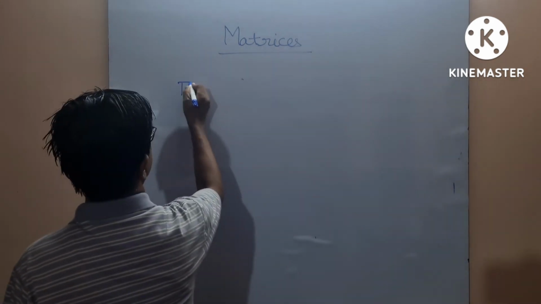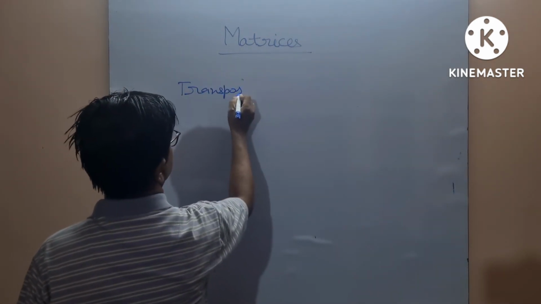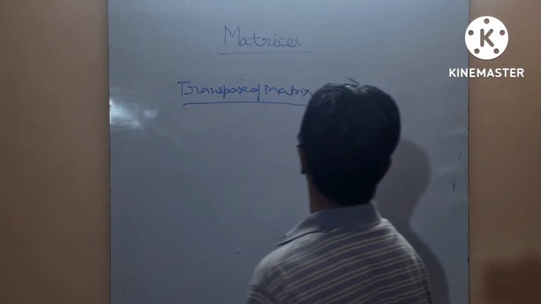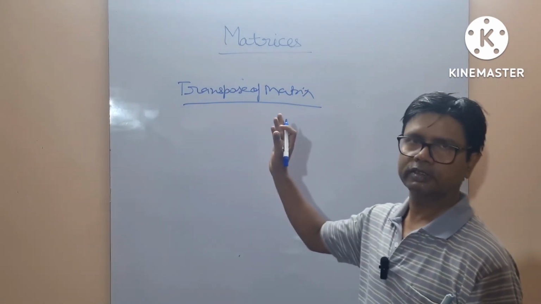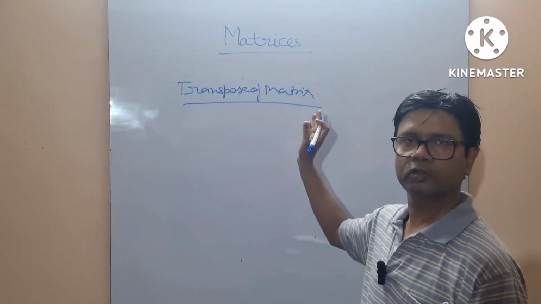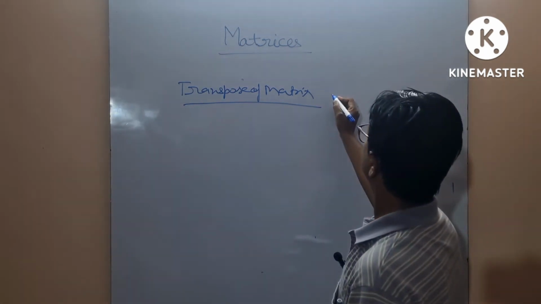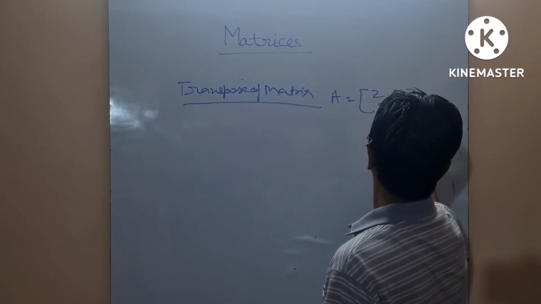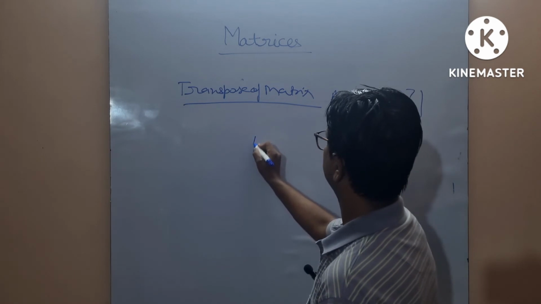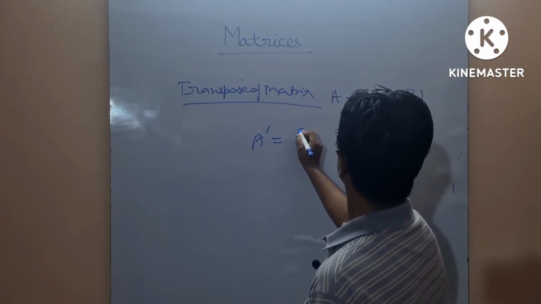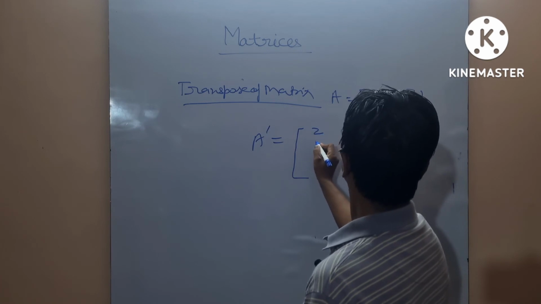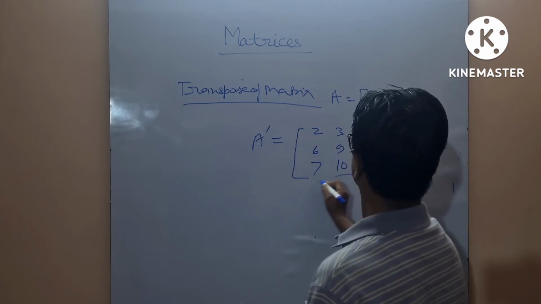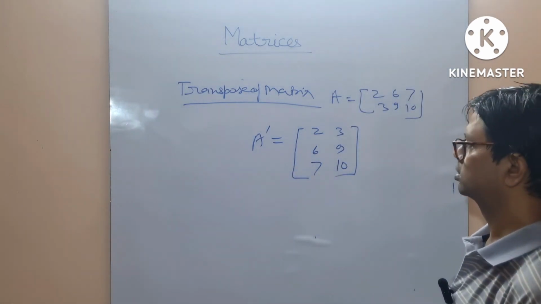Transpose of a matrix. The transpose of a matrix is obtained on interchanging rows and columns. For example, this is your matrix A. Transpose of A, A dash, is equal to 2, 6, 7, 3, 9, 10. This is your transpose of the matrix.